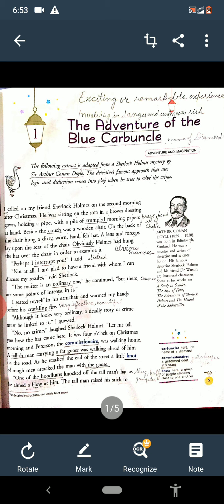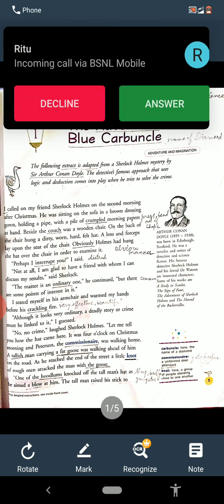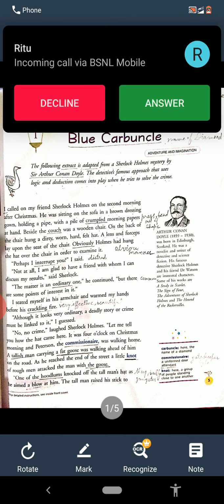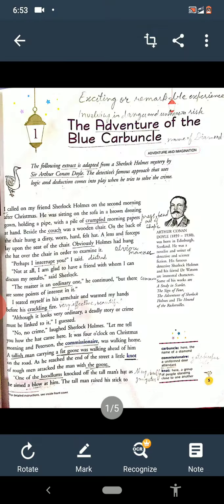So this extract is taken from Sherlock Holmes mystery by Sir Arthur Conan Doyle. The detective's famous approach that uses logic and deduction comes into play when he tries to solve the crime. So who are the characters here? It is Sherlock Holmes, and then his friend Watson, and their servant, or their helper, Peterson.